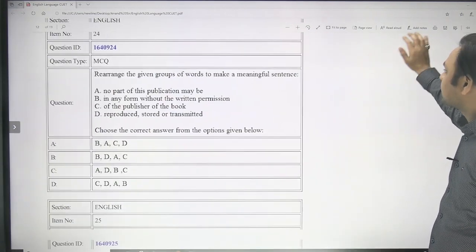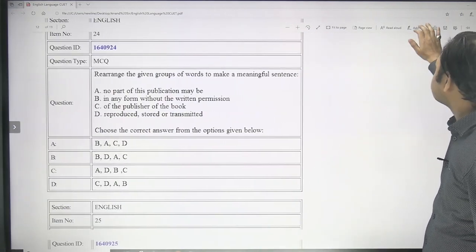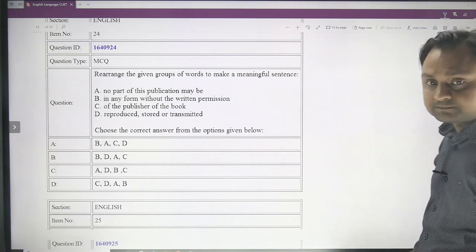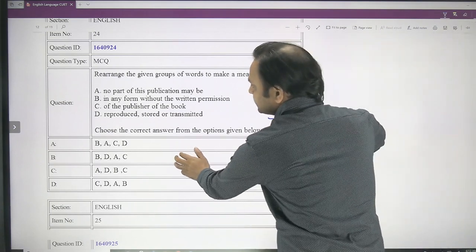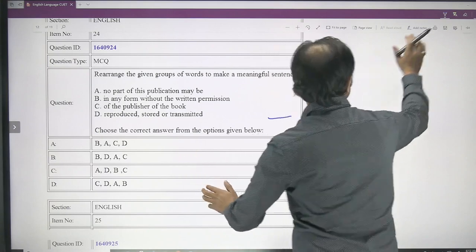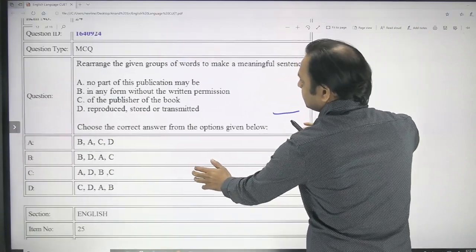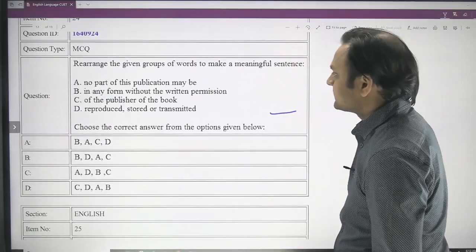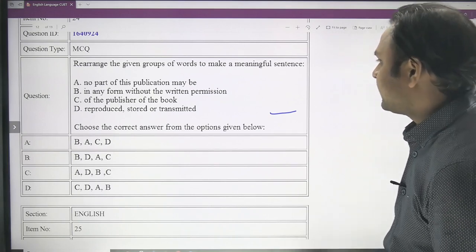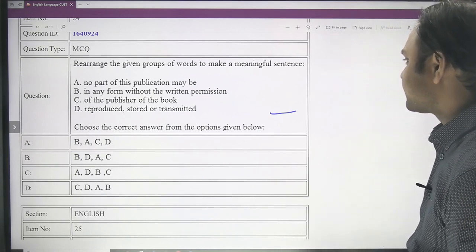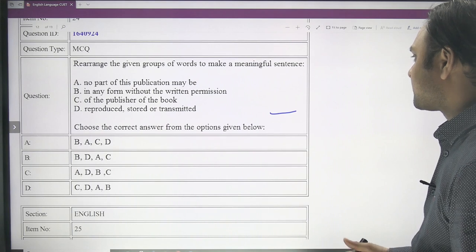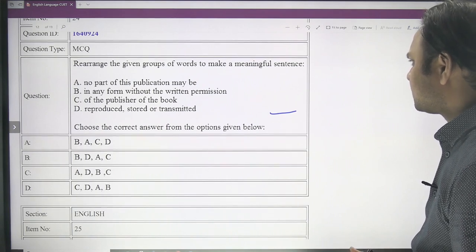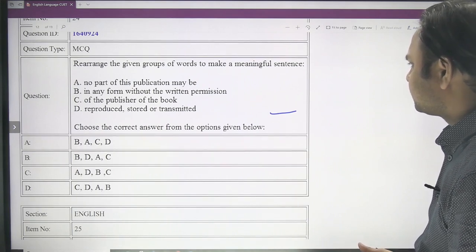Now you have to rearrange these sentences in such a way that they become meaningful, and I think you can read this. No part of this publication may be reproduced, stored or transmitted in any form without the written permission of the publisher of the book. I don't think you need to.